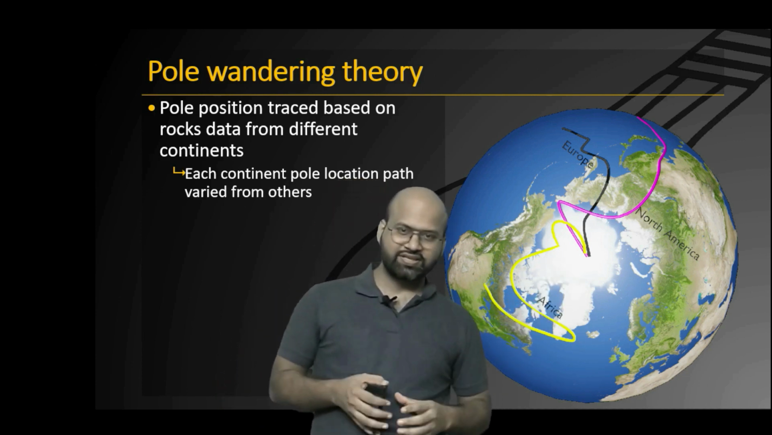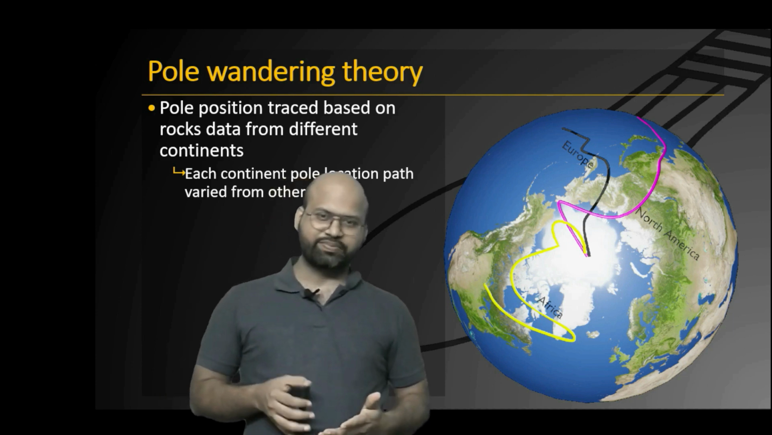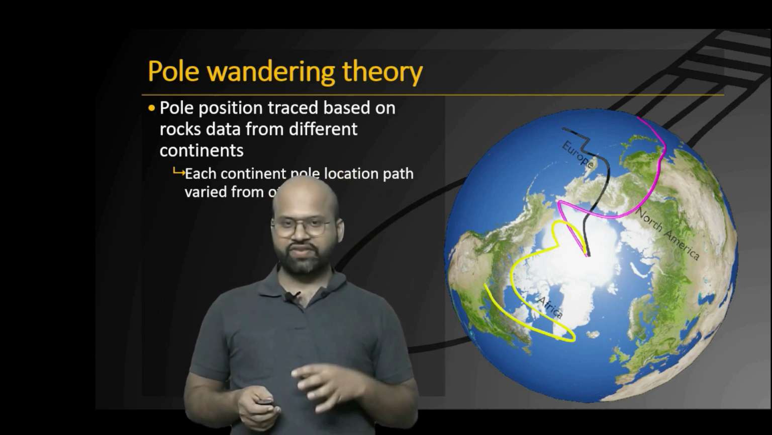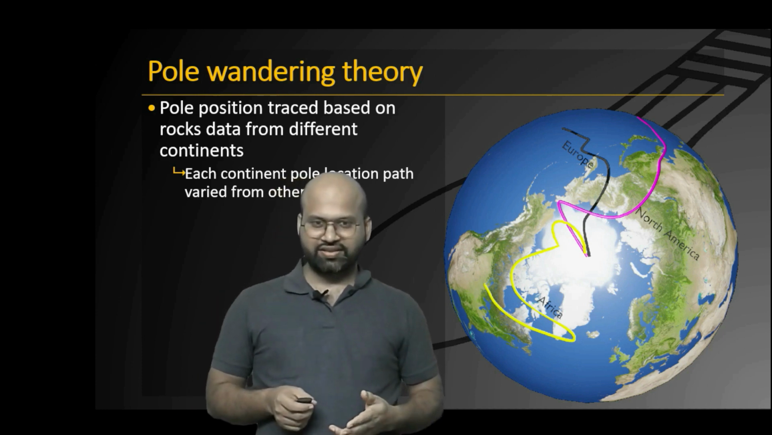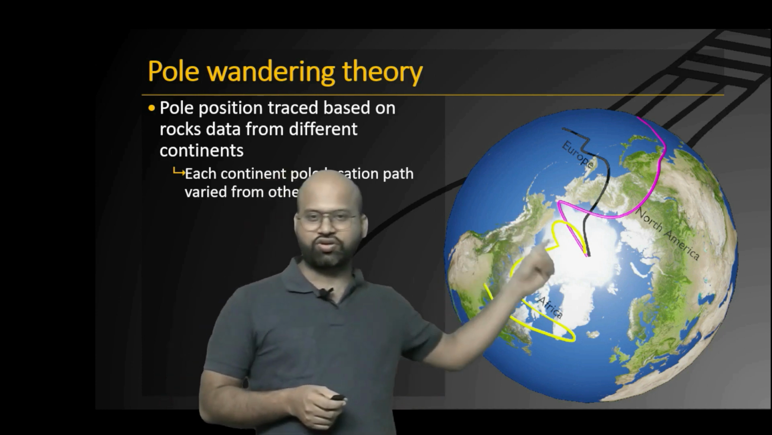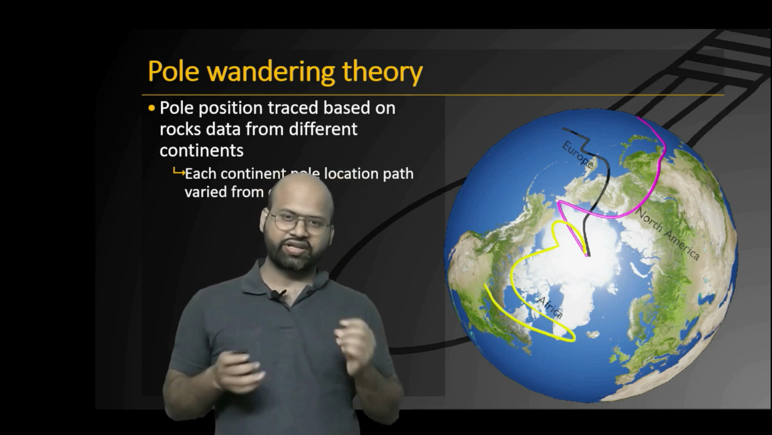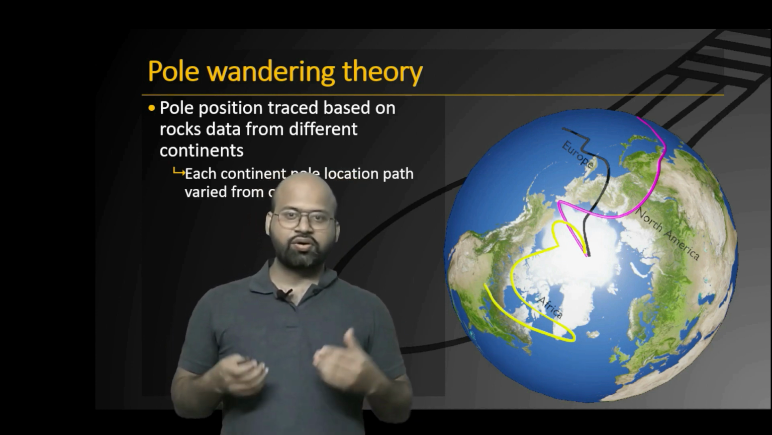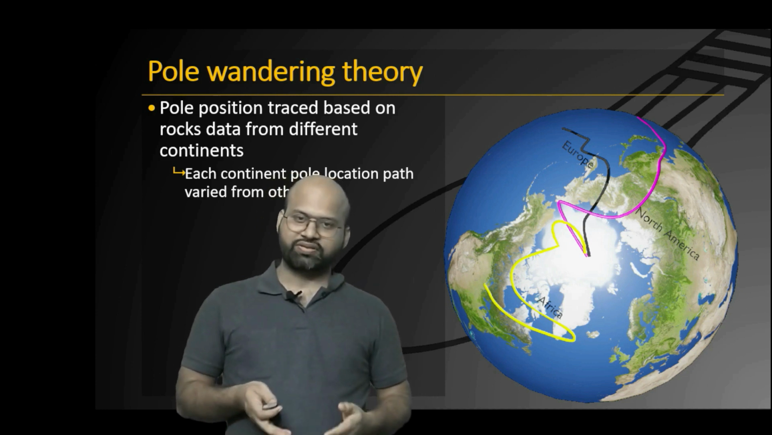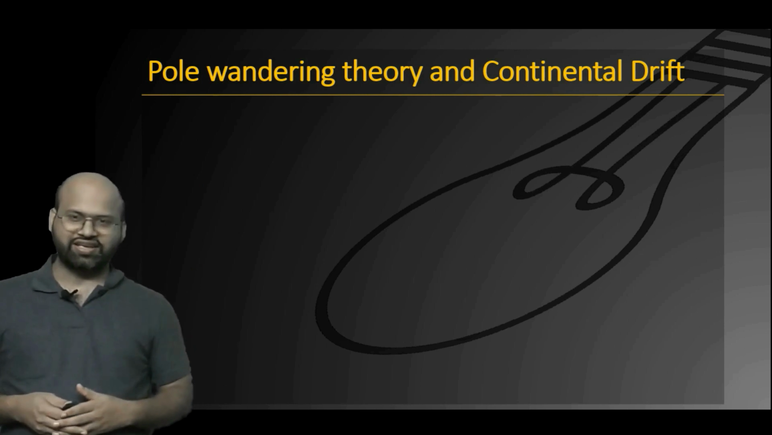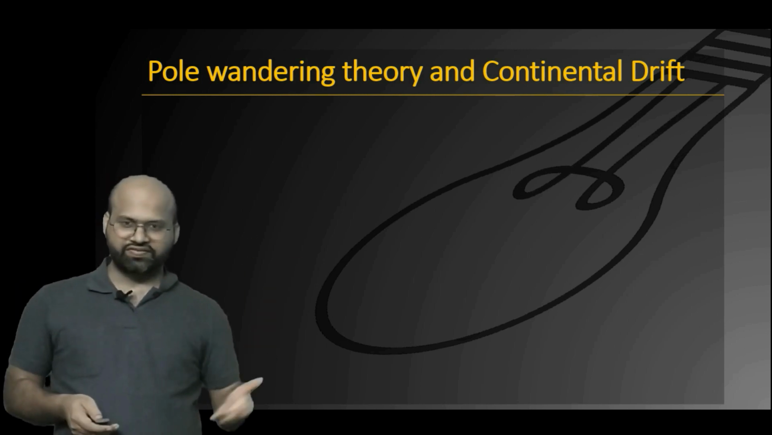So this means that either the continents must have moved or the North Pole must have moved, because if this was not the case, then all these 3 studies should have pointed to a single location. So scientists confirmed that either the continents were in motion or the magnetic pole was in motion, or both were in motion. So let's see how the pole wandering theory helps us understand our continental drift theory.